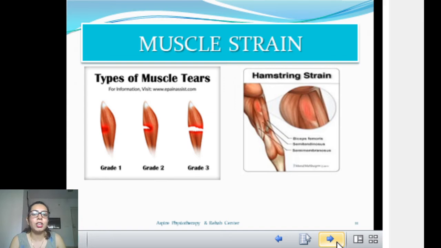Our next injury is muscle strain. So there are three grades. Grade 1, you can see there is a mild inflammation. Grade 2, there is less than half the number of muscle fibers completely torn, but this is also easy to handle. But when there is a grade 3 injury, usually you require surgery, but not in all cases,